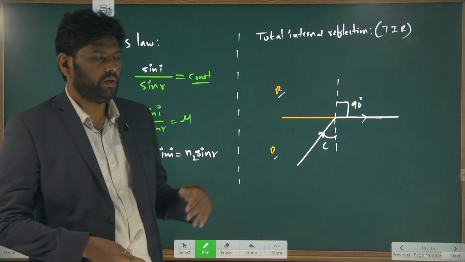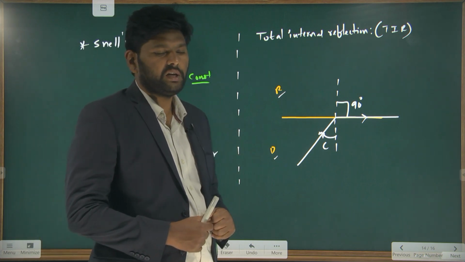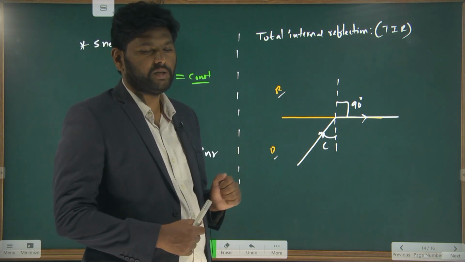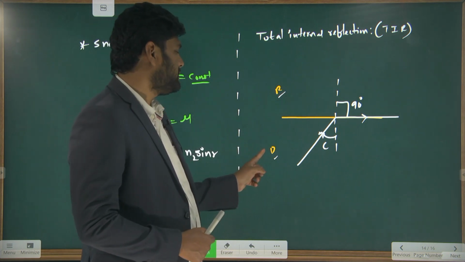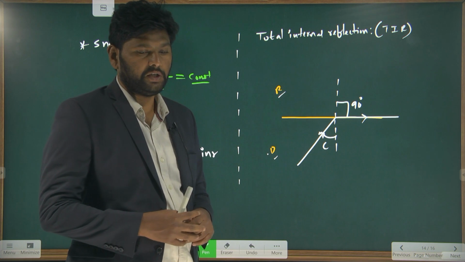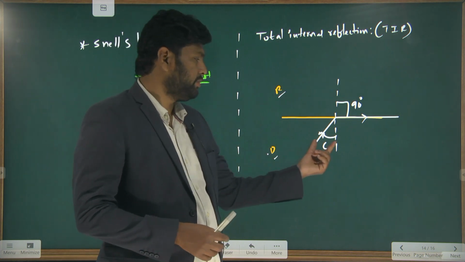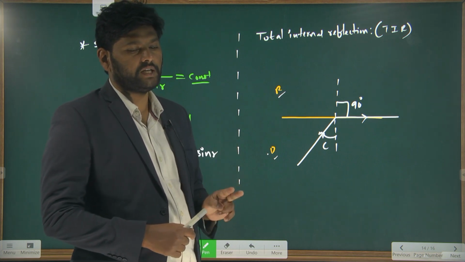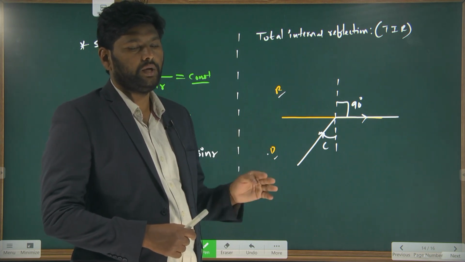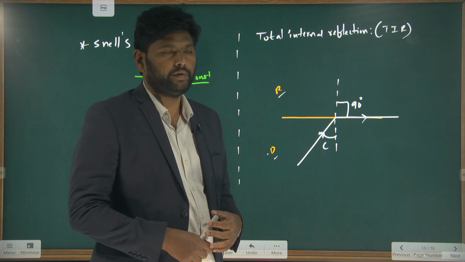Okay, so to execute a total internal reflection, what conditions must be satisfied? The very first condition is the light ray must travel from denser medium to rarer medium, and it is incident with more than critical angle. So those are the two conditions. If they are satisfied, surely it will have the total internal reflection.